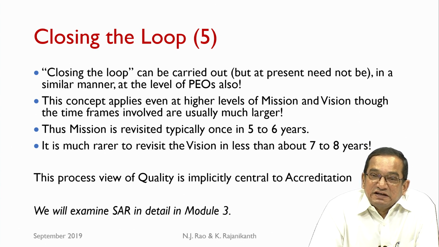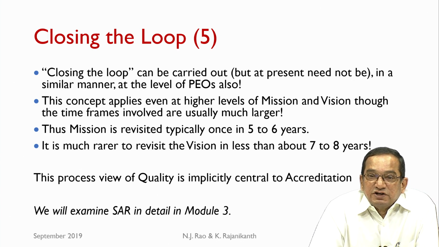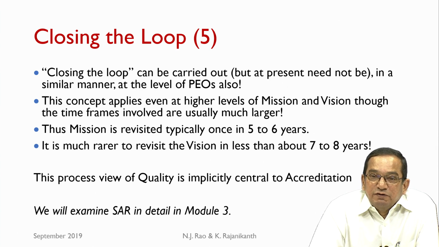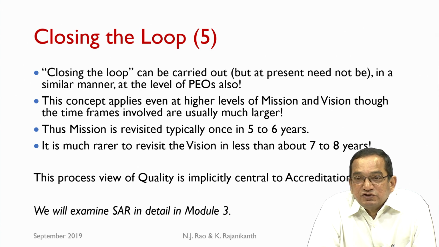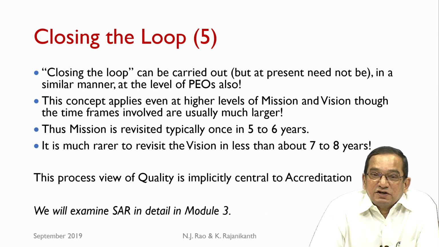Even if we set initial targets at lower values, if we are able to demonstrate that the program is on a growth trajectory and year on year we are improving the attainment of the outcomes, then usually we present a very positive and favorable picture of the existing scenario.